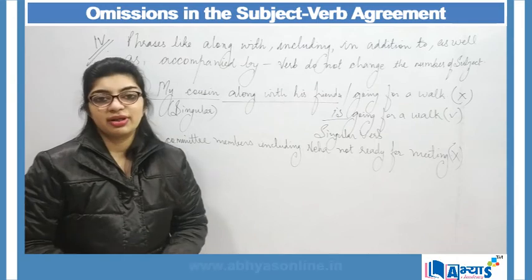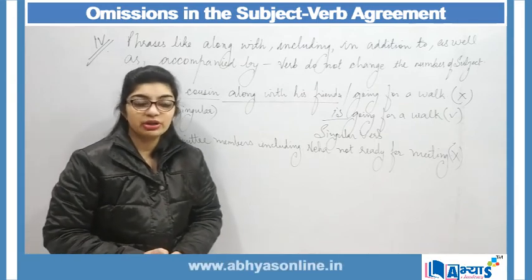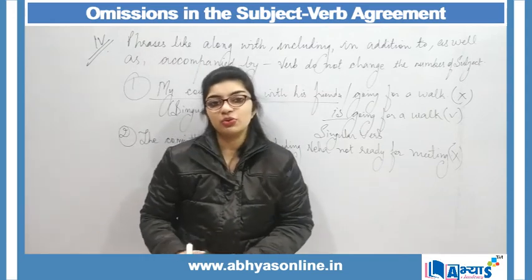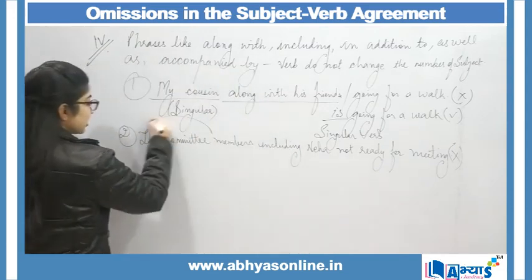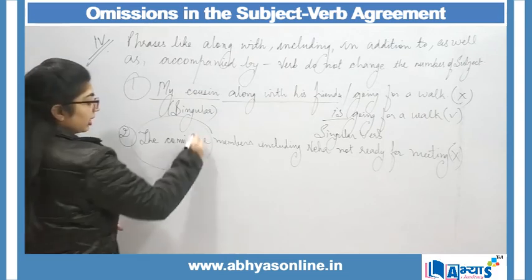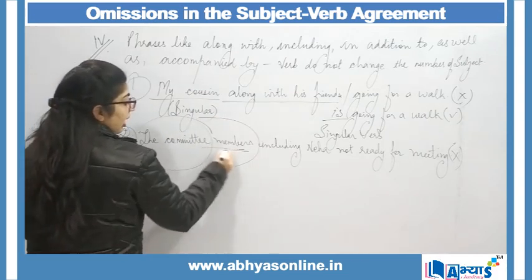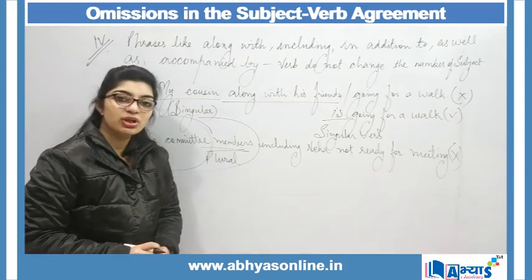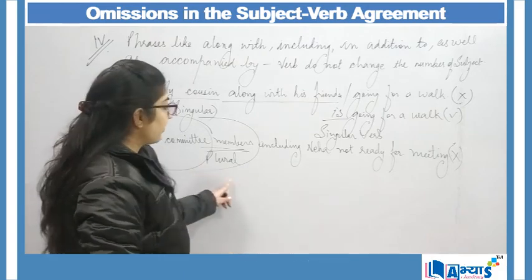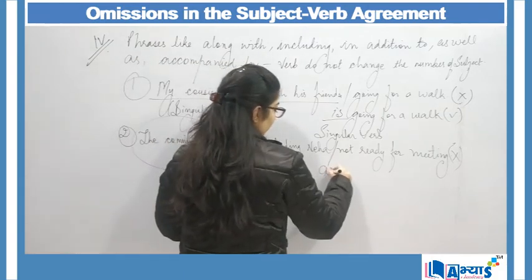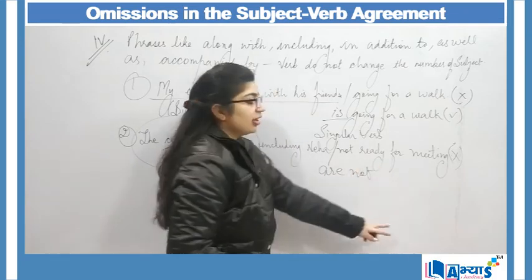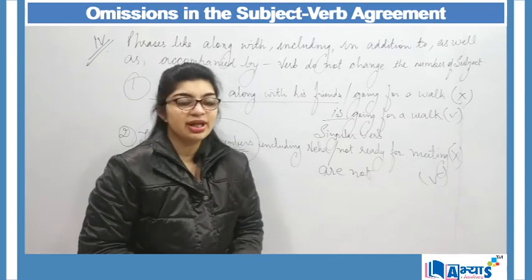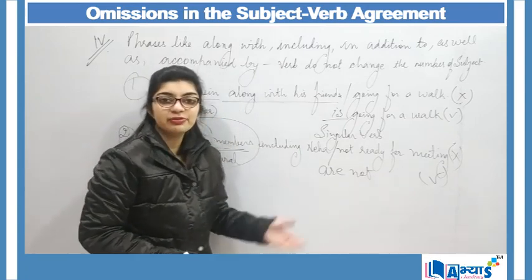But with what help will I determine whether I have to make use of a singular verb or a plural verb? That depends upon my subject. The subject over here is committee members, and committee members is plural, so I will be making use of a plural verb. The committee members including Neha are not ready for meeting, and this makes my sentence correct. I have removed the omission and made my sentence error free.